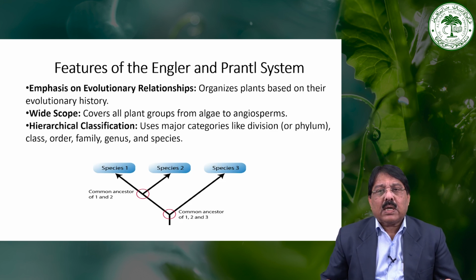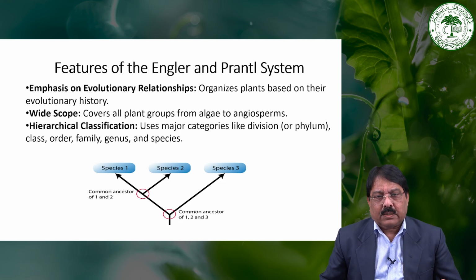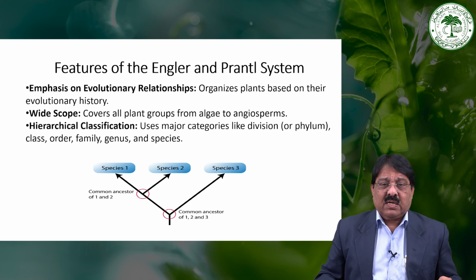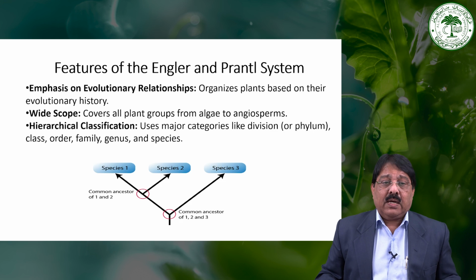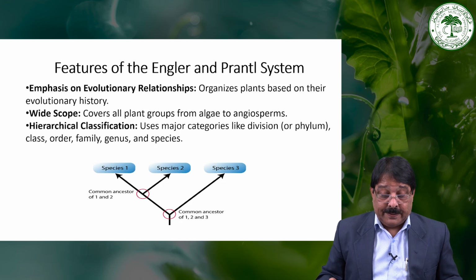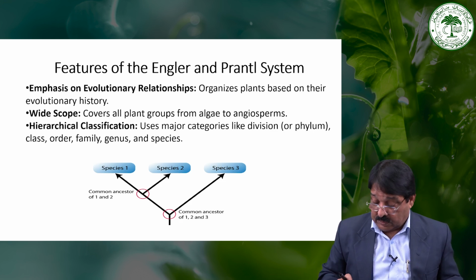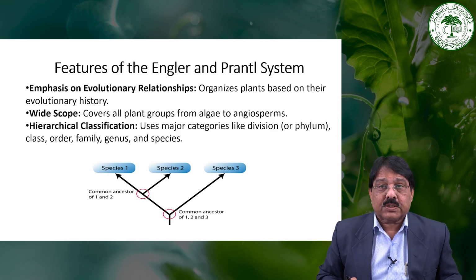He covered almost all the groups of plants, either algae or fungi or bryophyte or pteridophyte or whatever it is. So, he covered all the groups of the plants. Hierarchical classification uses major categories like division, phylum, class, order, family, genus and species, and the common ancestor was taken into species 1, species 2 and species 3.